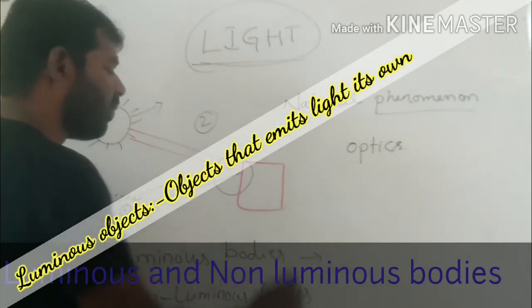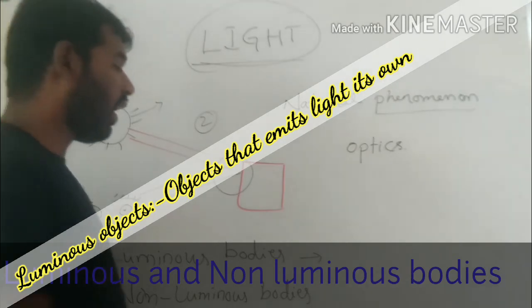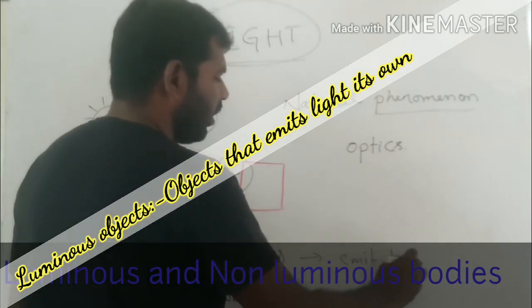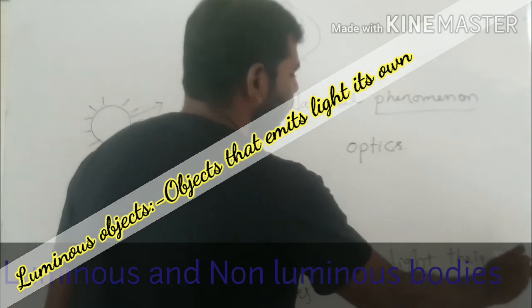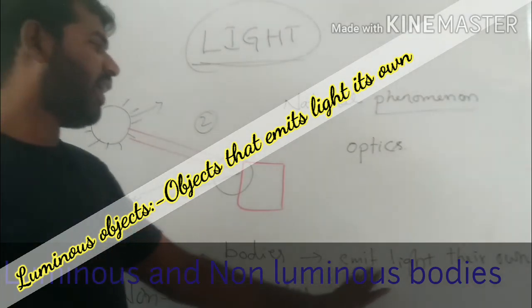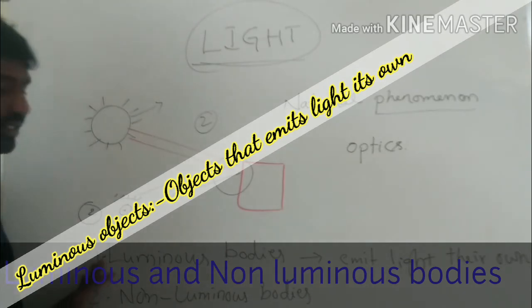What are luminous bodies? The bodies which emit light on their own. The objects which emit light on their own are called luminous bodies.